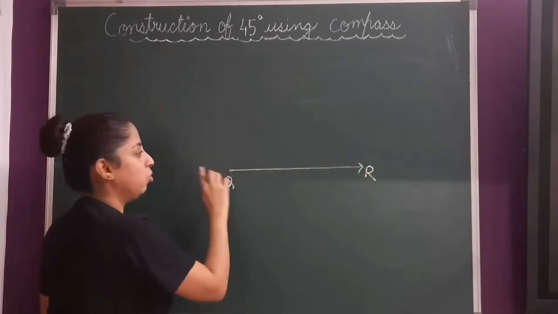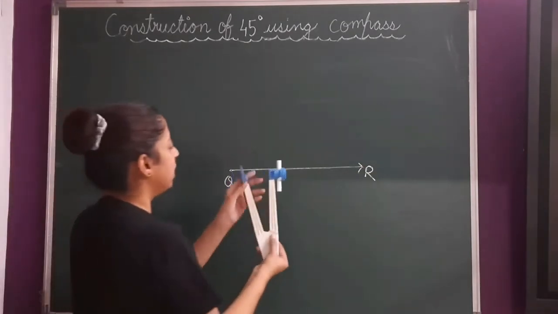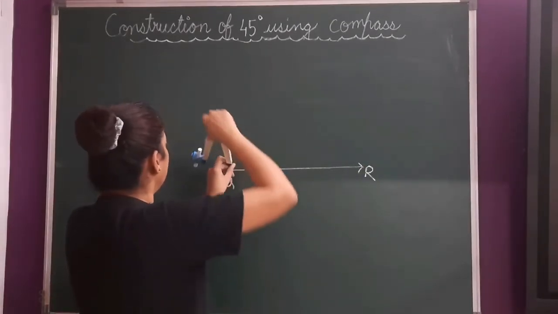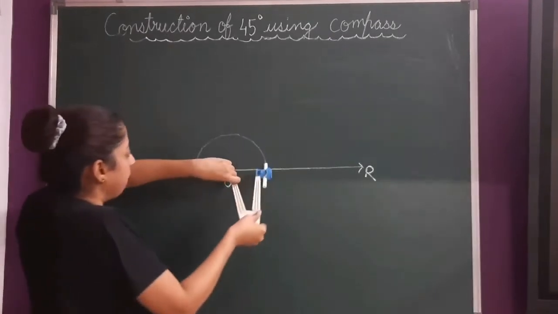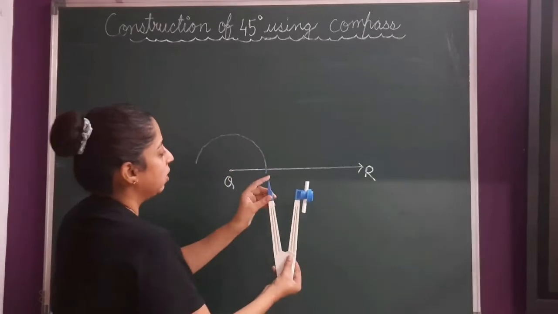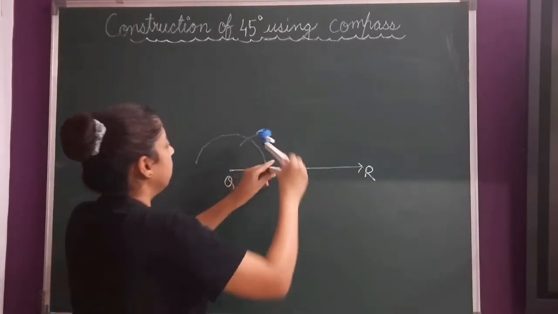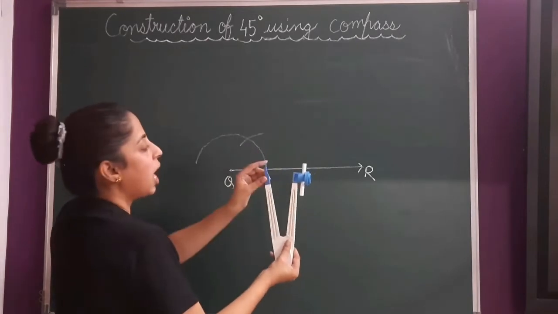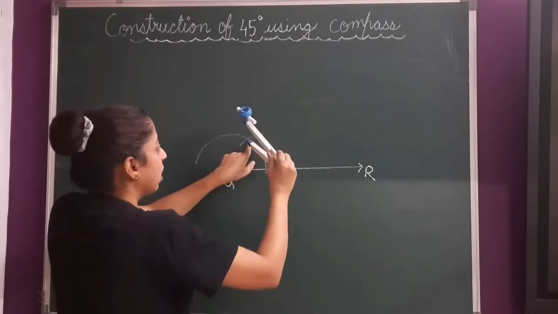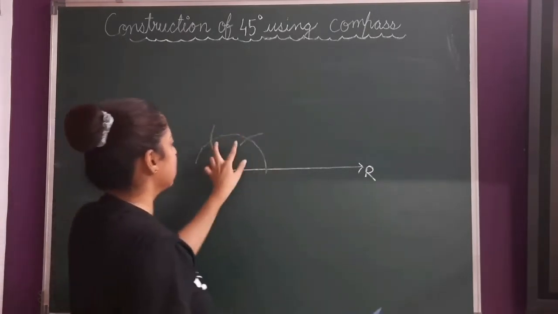Now at Q, draw 90 degree. So take your compass, keep the point at Q, draw an arc. Now keeping this pointer and the same measurement, at this point, cut the arc, keeping the same measurement and the point at this arc now, cut this. So this is 60, this is 60.